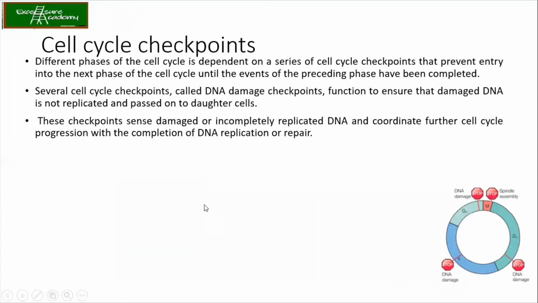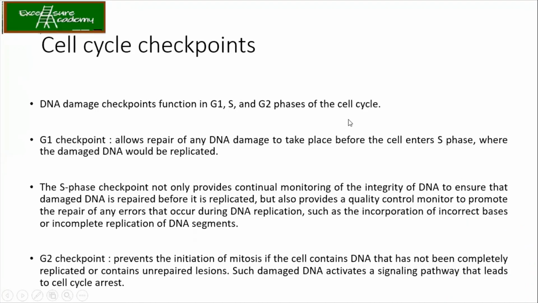Okay, I don't know, something is missing. Here it is. Different phases of the cell cycle are dependent on a series of cell cycle checkpoints, which will prevent the entry into the next phase of the cell cycle. These cell cycle checkpoints are also known as the DNA damage checkpoints, and they function to ensure that the damaged DNA is not replicated and passed on to the daughter cells. So how many are there? You have got G1, then S, G2, and the M phase. So a total of 4 checkpoints are present in any cell cycle. Now they function in G1, S, G2 phases of the cell cycle.